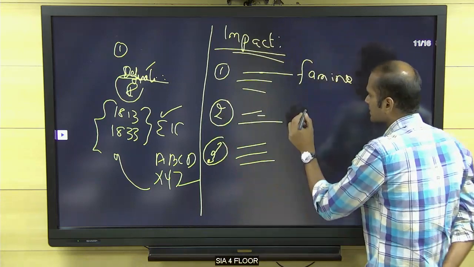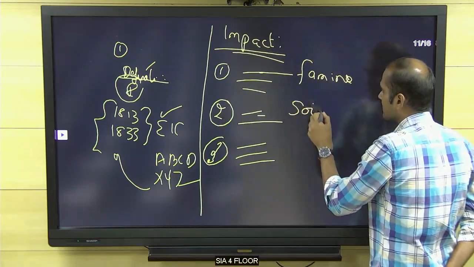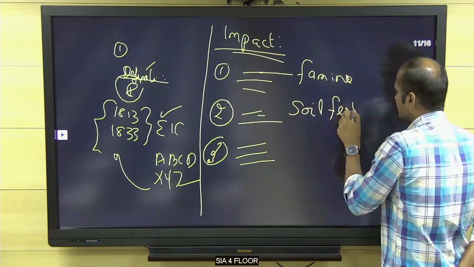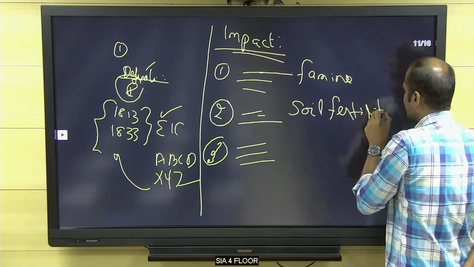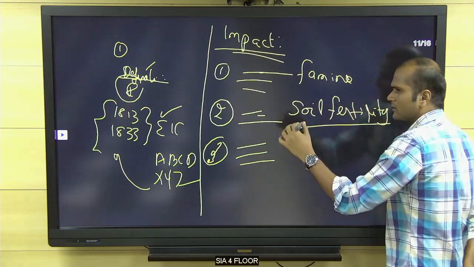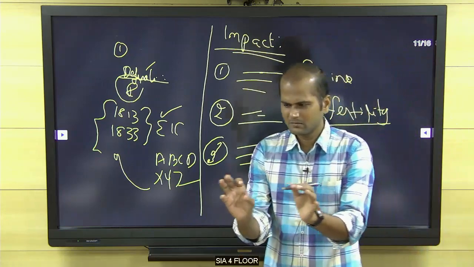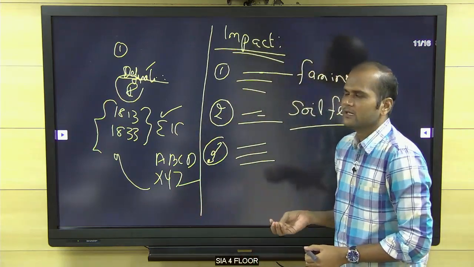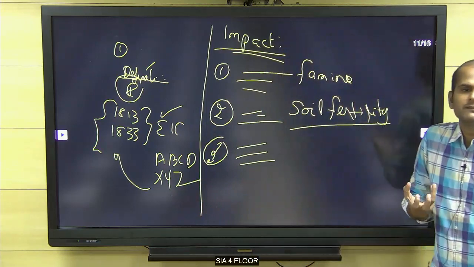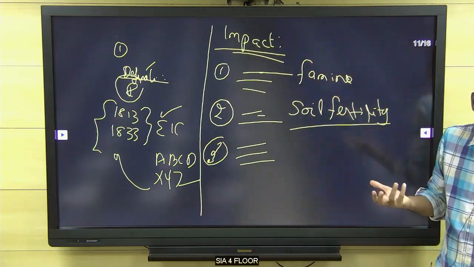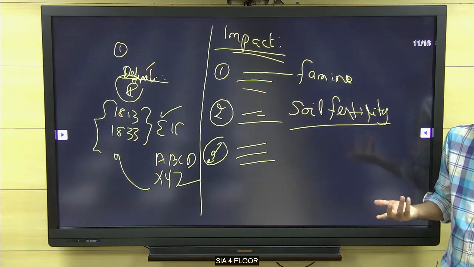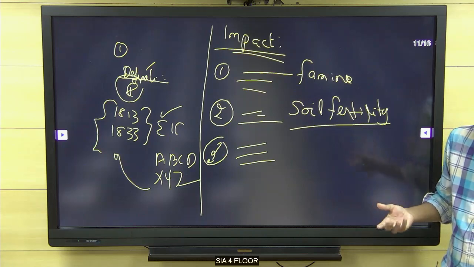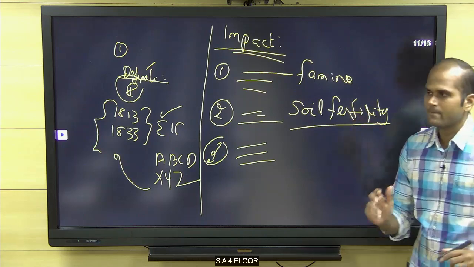If it is commercialization, loss of soil fertility. Actually, you are thinking that in history you have to write like this or that. Use simple words, select selectively and write. Because commercial crops would suck the soil fertility. Am I right? Food crops would not suck the soil fertility, but commercial crops would. So, loss of soil fertility.